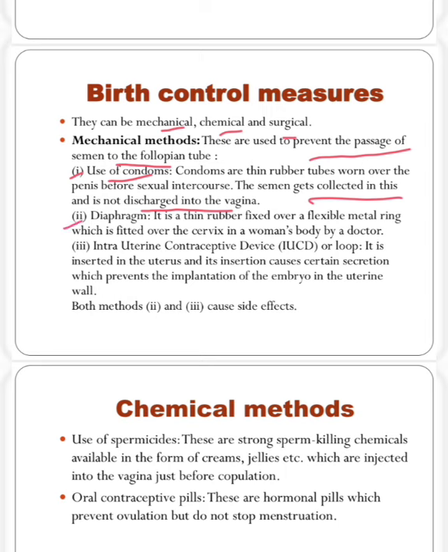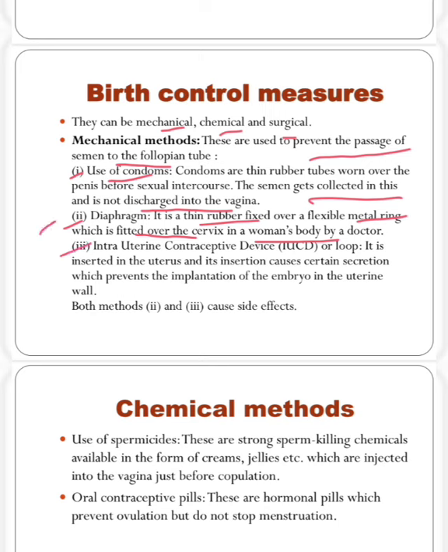Next one is the diaphragm. It is a thin rubber fixed over a flexible metal ring. Means on a metal ring that will be flexible, thin rubber will be fixed, which is fitted over the cervix in a woman's body by a doctor. So this is fitted over the cervix, means inside the uterus this will be fitted in the woman's body. This is the second mechanical method.